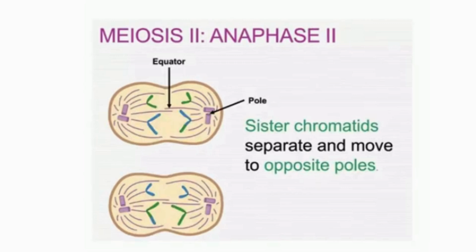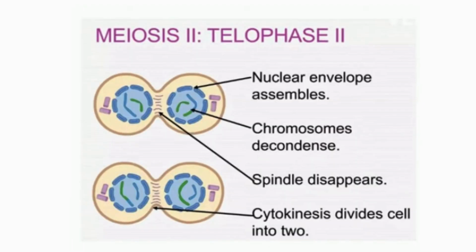After metaphase second comes anaphase second, where all the sister chromatids separate and move to the opposite poles. The picture shows that the sister chromatids separate, are now considered individual chromosomes, and are pulled to the opposite poles. In meiosis second, in the telophase second, the nuclear envelope assembles again, the chromosomes decondense again, all the spindle fibers disappear and the cytokinesis divides the cell into two.